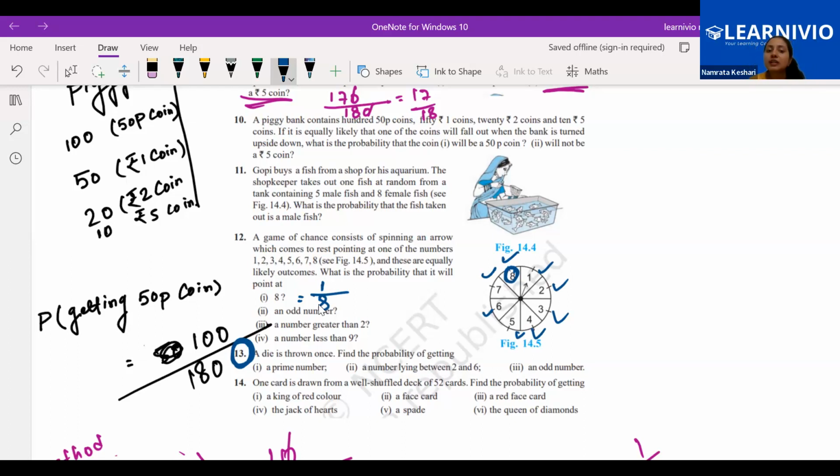Now the next one is the probability of getting an odd number. So from here you count it. How many odd numbers are you having over here? Can you tell me? 1 is there. What else is there? 1 is there, 3 is there, 5 is there, 7. 4 odd numbers we are having. What is the total outcome? 8. That will give us the probability of choosing an odd number. This is how you can find even number, this is how you can find greater than 2, this is how you can find the rest.